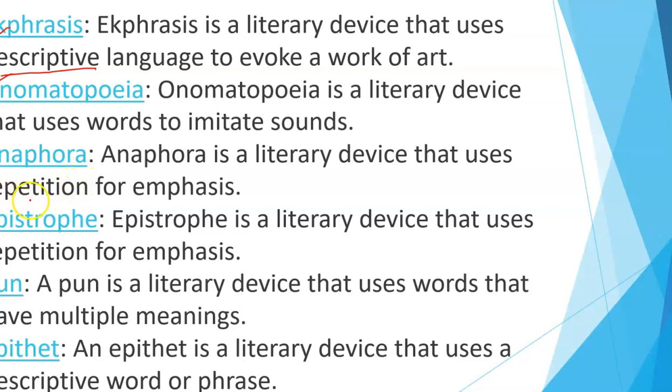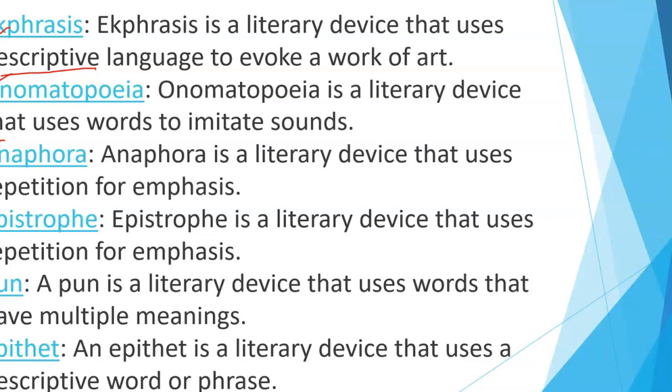Anaphora is a literary device that uses repetition for emphasis. So anaphora uses repetition in order to emphasize a certain fact. Clear? Epistrophe. Epistrophe is a literary device that uses repetition for emphasis. It also uses repetition in order to emphasize something.